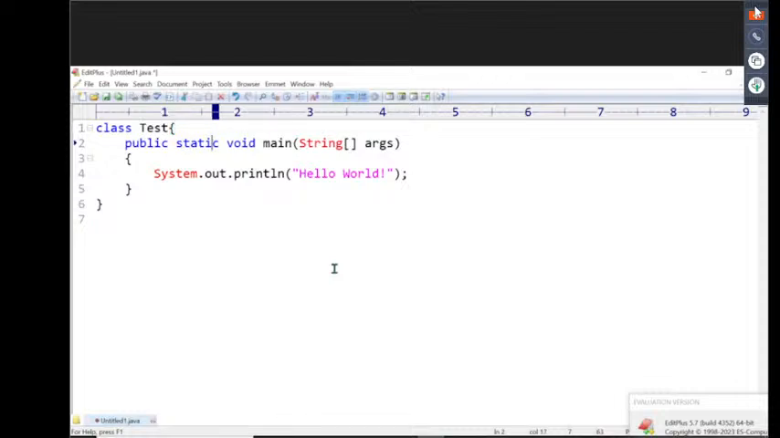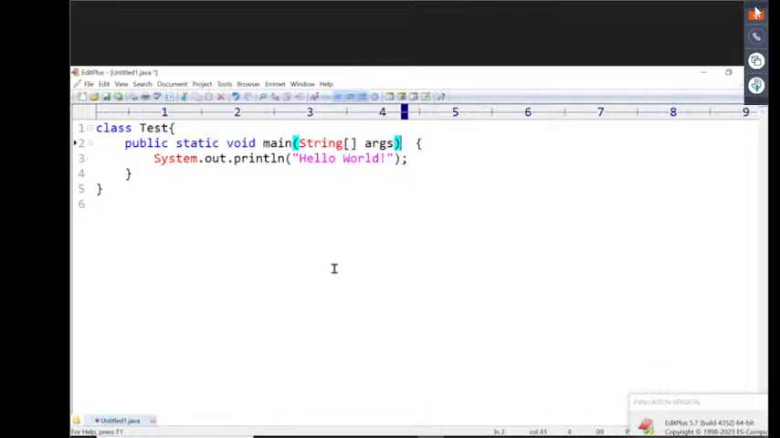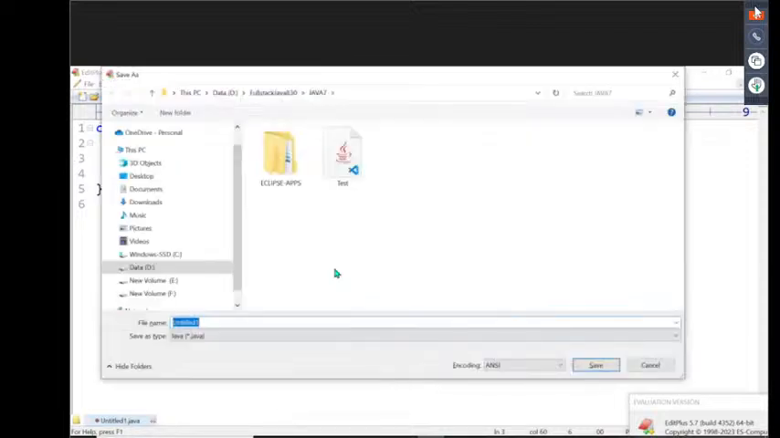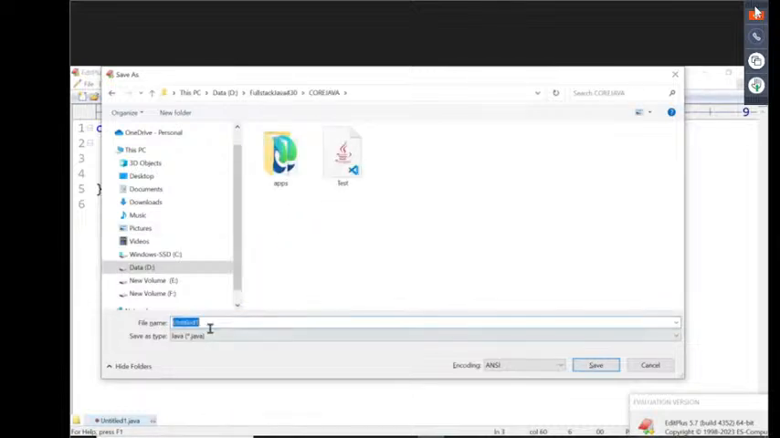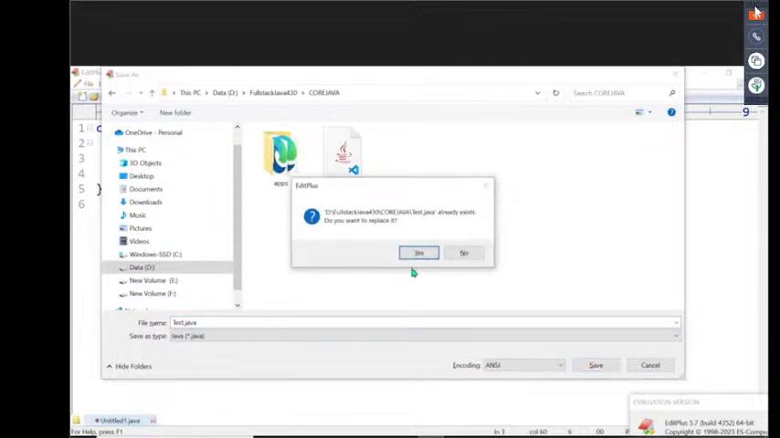Now here we have to provide the class name, tester. Public static void main, String array, we are getting it. Now inside this, System.out.println, we provide something else: Welcome to Java programming. So this part we provided. Now let me save this. Ctrl+S, go to the D drive, inside full stack Java 430, core Java. Inside this I want to save tester.java. Tester.java, that we provided.